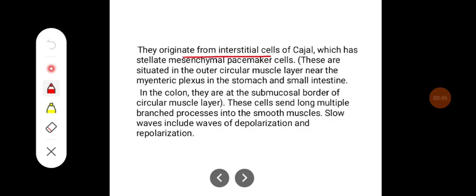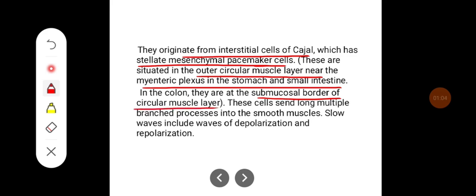They originate from interstitial cells of Kajal, which are stellate mesenchymal pacemaker cells. These are situated in the outer circular muscle layer near the myenteric plexus in the stomach and small intestine. In the colon, they are submucosal, at the submucosal border of the circular muscle layer. These cells send long, multiple branched processes into smooth muscles. Slow waves include waves of depolarization and repolarization.